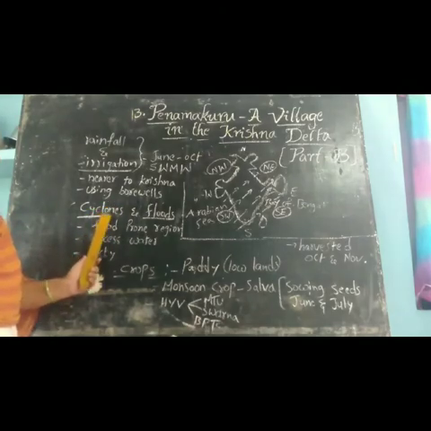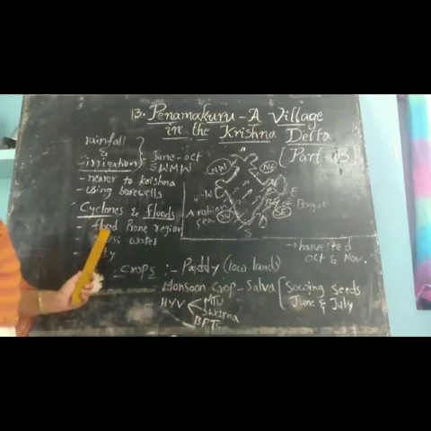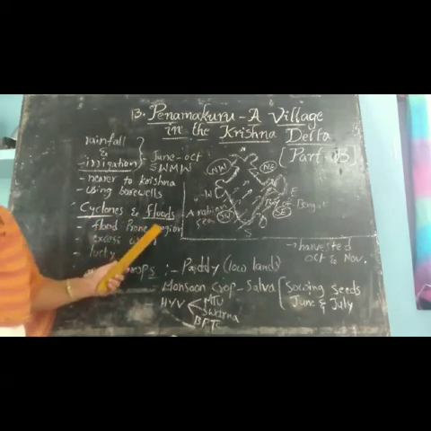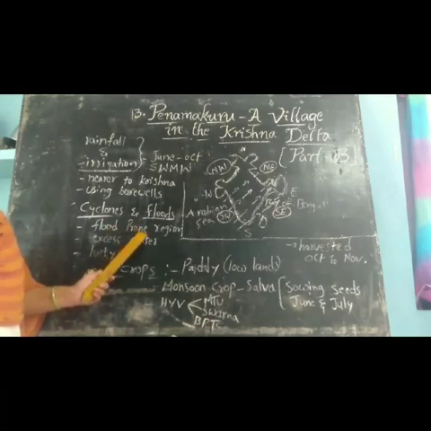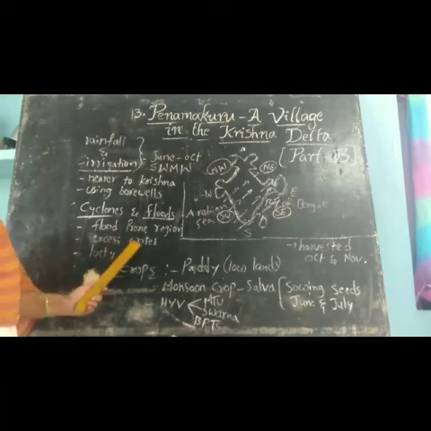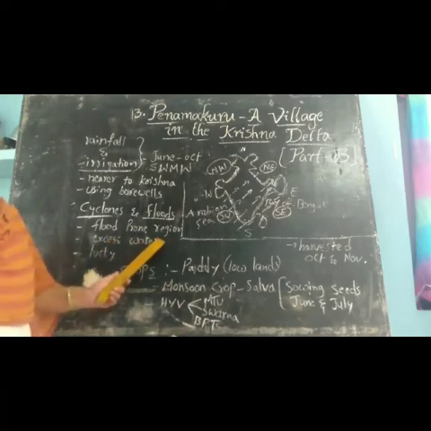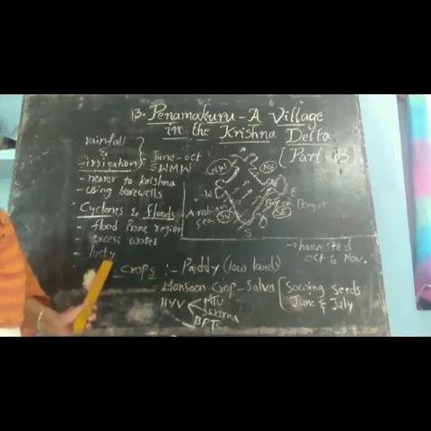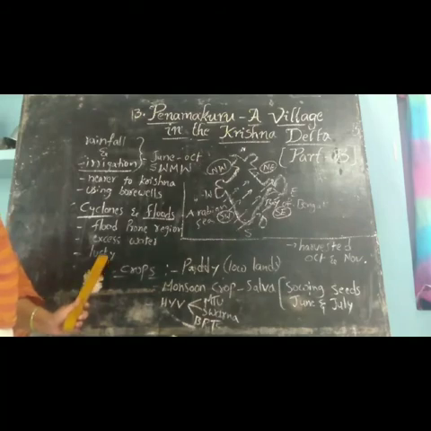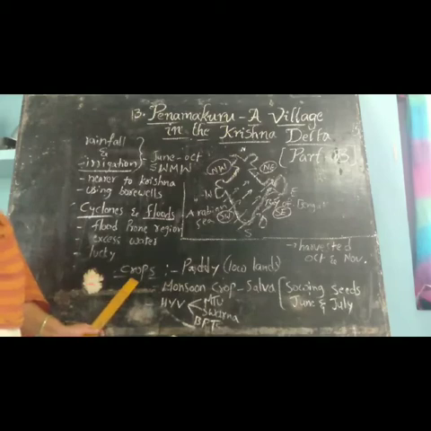Next, cyclones and floods. Krishna Delta is located in a flood-prone region. It means the Krishna Delta is always getting floods throughout the year. At that time the excess water is released by the big dams into the low areas. But Penamakuru is very lucky because it is located in upland. And next, the crops of the Penamakuru region.